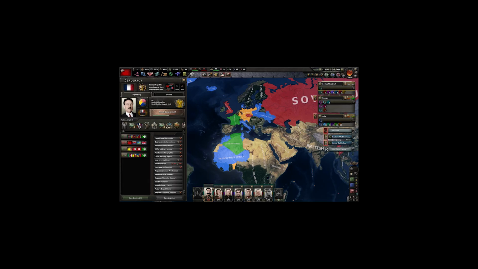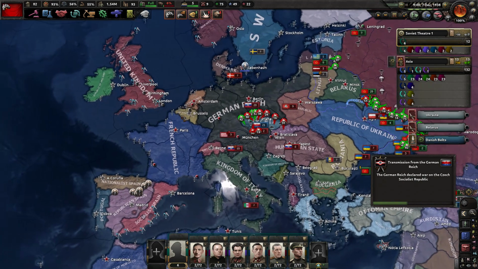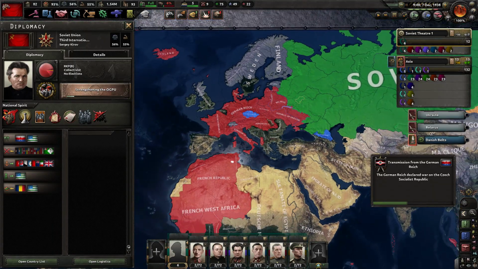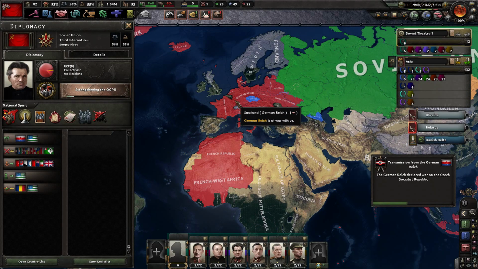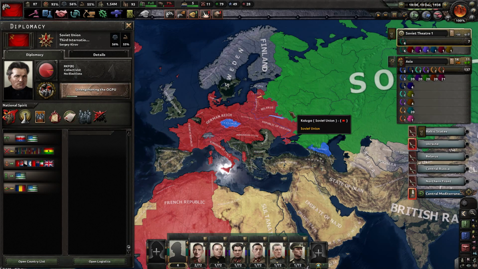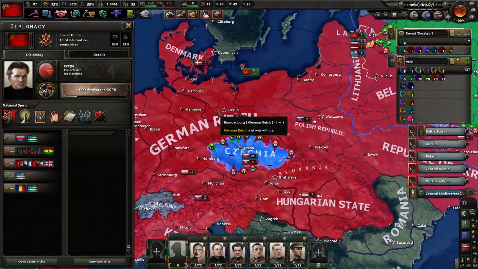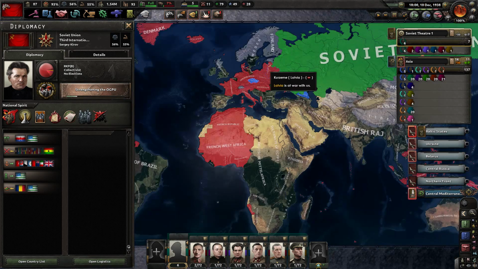Well, history repeats itself. Things are becoming increasingly interesting as the German Reich has declared war on the Czech Socialist Republic, meaning that the war between Germans and Russians has officially started, and take a look at how many countries they need to capture to win it all. Well, the only way for the Soviets to win it is to first capture the entire Eastern Europe, then Central Europe, then take Berlin, and finally enter Paris. That's gonna be a huge journey if they manage to do so.